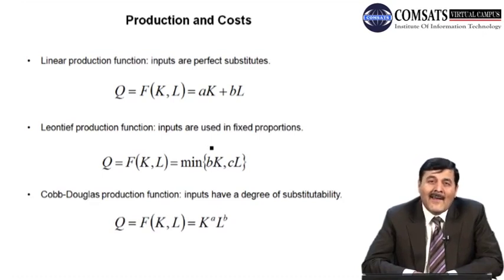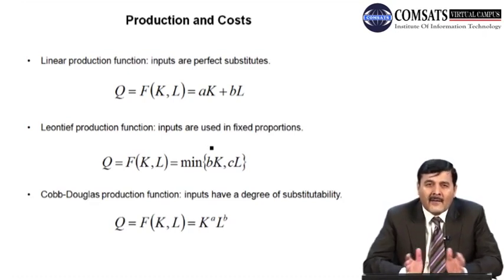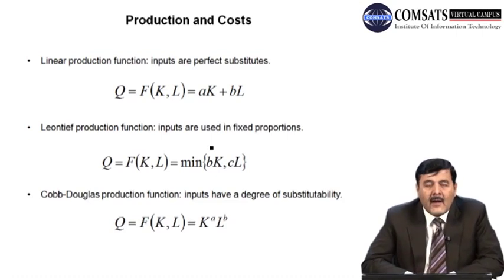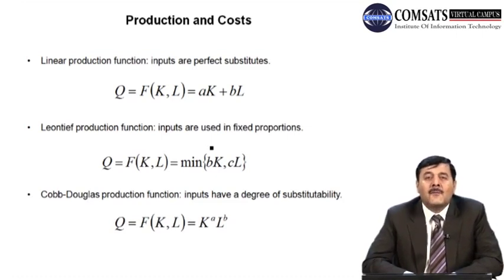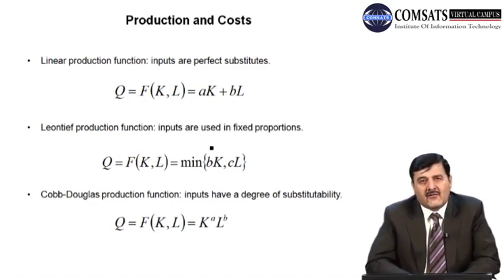When we say that K and L are perfect substitutes of each other, what happens is that you can either use 100% capital to produce that product, or you can use 100% labor to produce that output, because these two factors are perfect substitutes. And the second type of production function is the Leontief production function. Now what is that? The Leontief production function is the production function in which inputs are used in fixed proportion, and in this case we have an L-shaped isoquant or L-shaped production function.